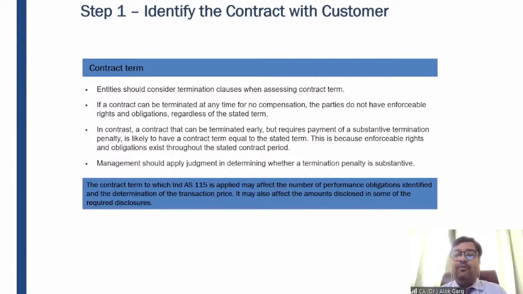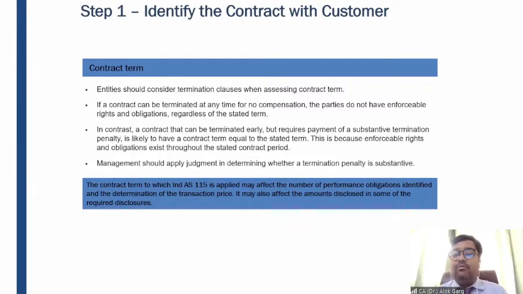So whatever amount you have paid, 3 months' amount is mandatory, and beyond 3 months it is up to you. If you want to avail it, you can, otherwise you can just walk away from the contract. So for looking at whether it is a contract with the customer, the contract term is again very important, because it is the basis on which you will recognize revenue.